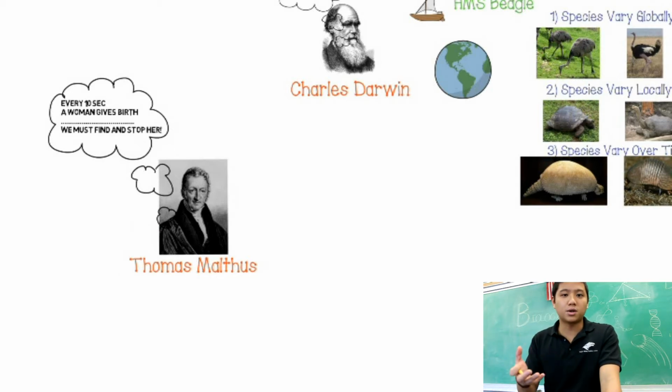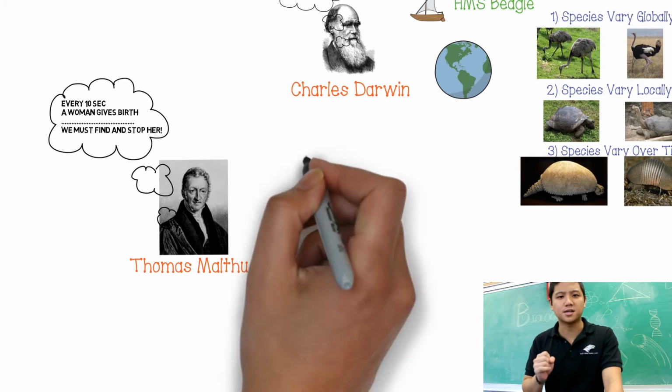Darwin applied Malthus's ideas to the species that he was studying. He noticed that an organism would have many offspring, but only certain offspring would survive. And he asked himself, what makes it so that this organism survives and this organism doesn't? So that's what he looked at from Malthus's ideas.